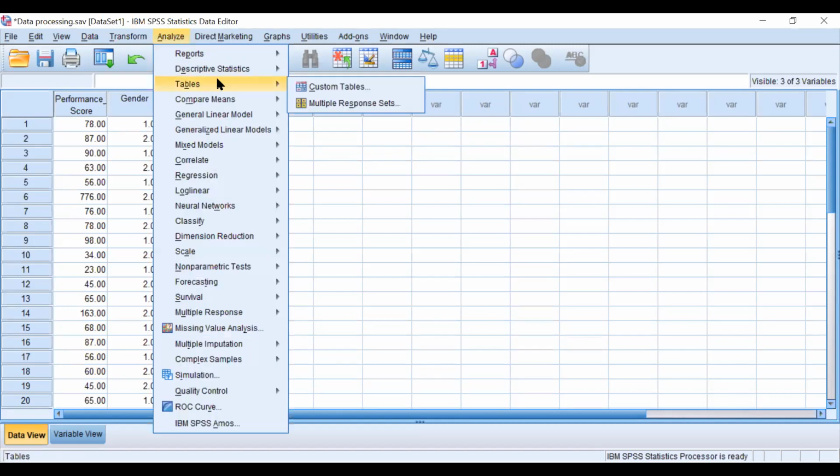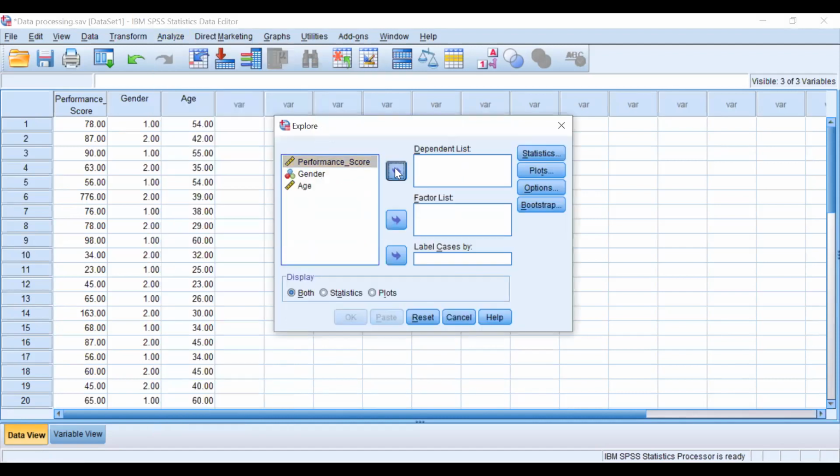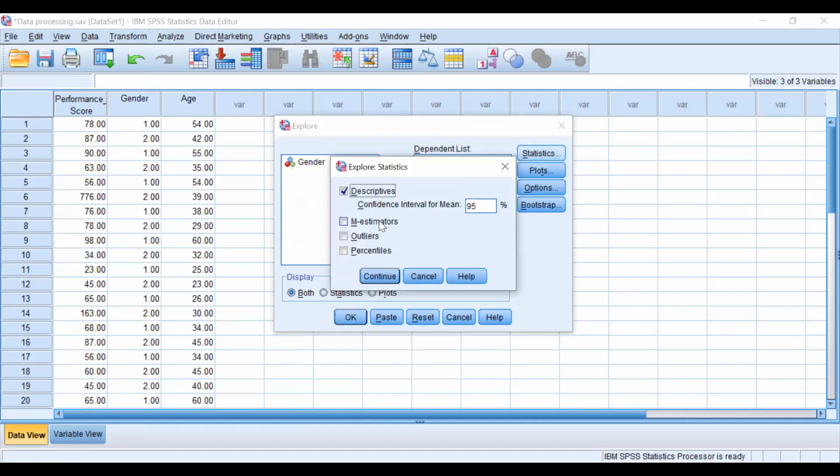So let's explore those. Descriptive, explore, performance, age, right? Statistics, outliers, descriptive.